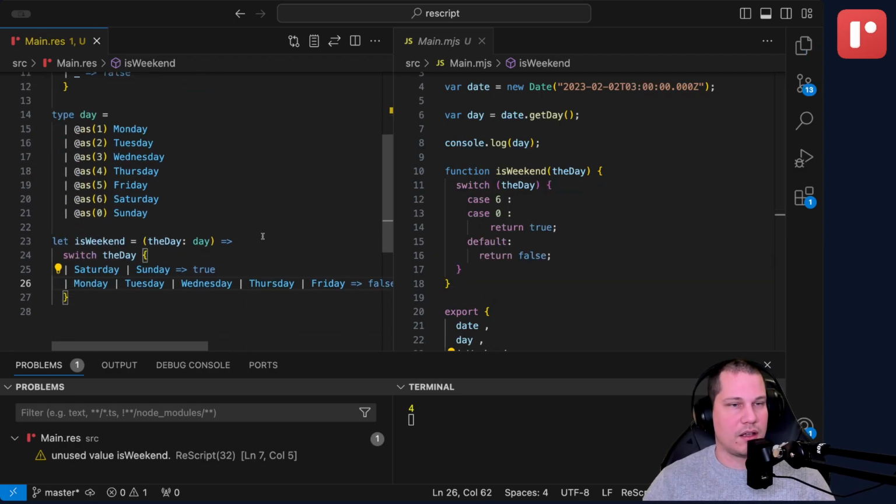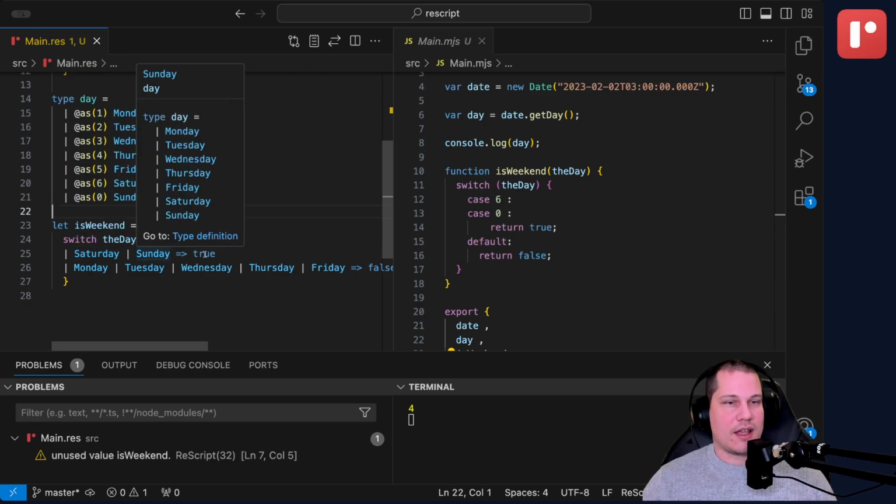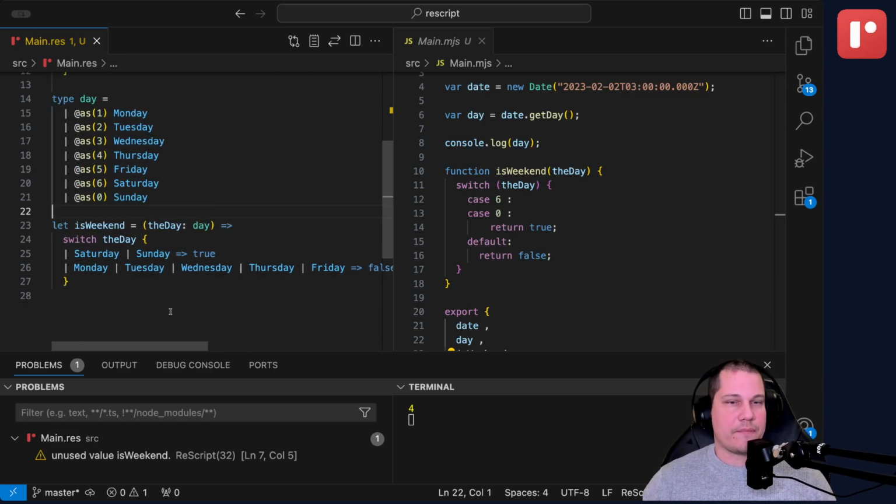See? This looks much nicer, right? It's easy to read. You go into here, you have a look at isWeekend, okay. If it's Saturday, if it's Sunday, then it's the weekend. If it's any other day, then it's not the weekend. And there's a couple of things to notice here.